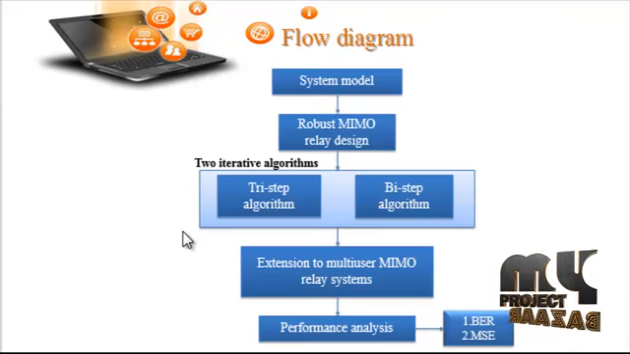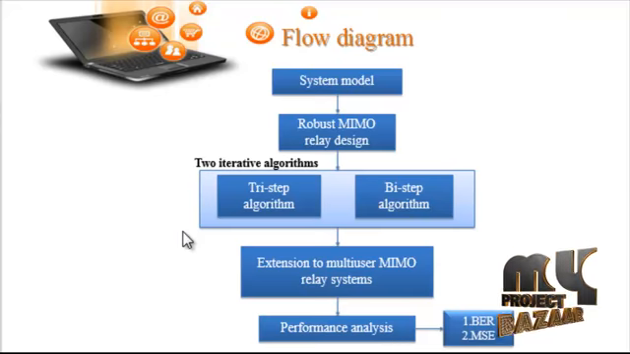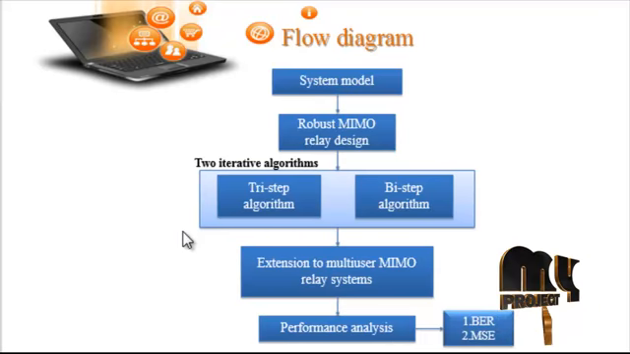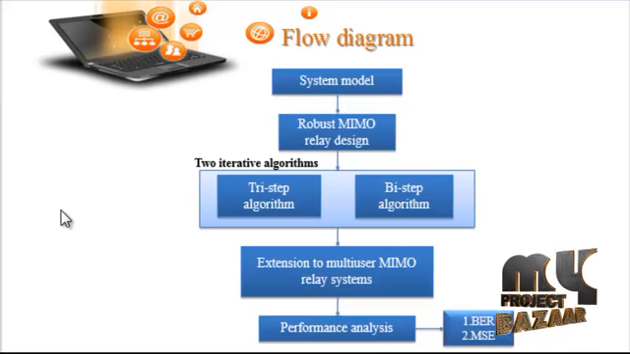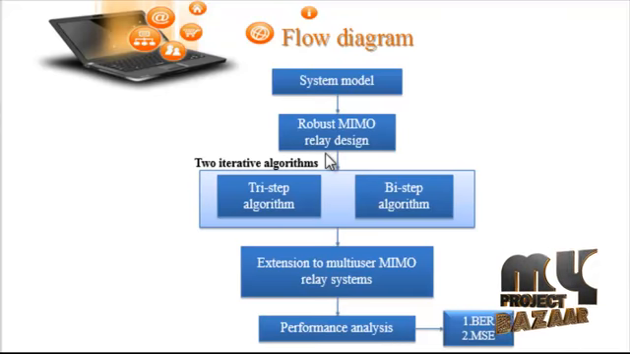The received signal at the relay node is y_R, that is the summation of i equal to 1 to K of H_1i x_i plus n_R, where n_R is the Gaussian noise vector at the relay node. The received signal at the destination node in the first slot can be calculated. Then the proposed robust MIMO relay design.